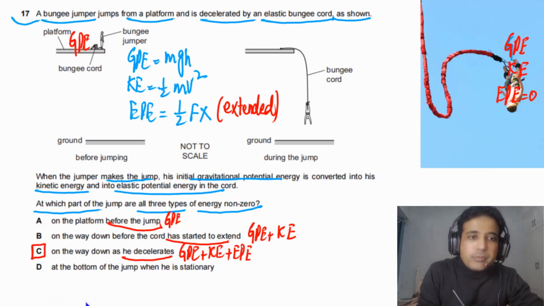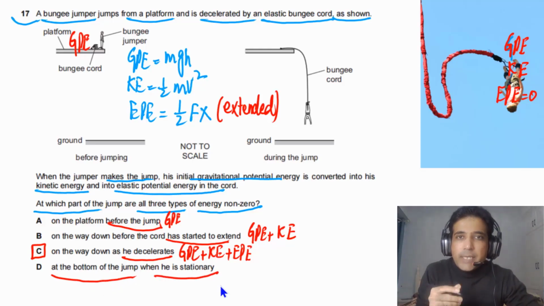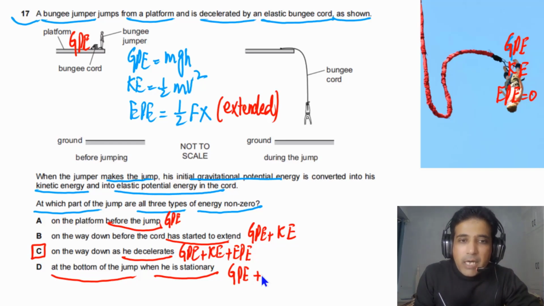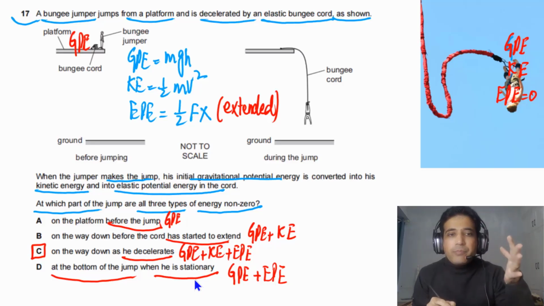At the bottom of the jump, when he is stationary, we can say the person has GPE if we take the ground as a reference, and also the person has EPE but no kinetic energy because the person is stationary at the bottom. So the answer for this question is C. I hope this one is clear to you.